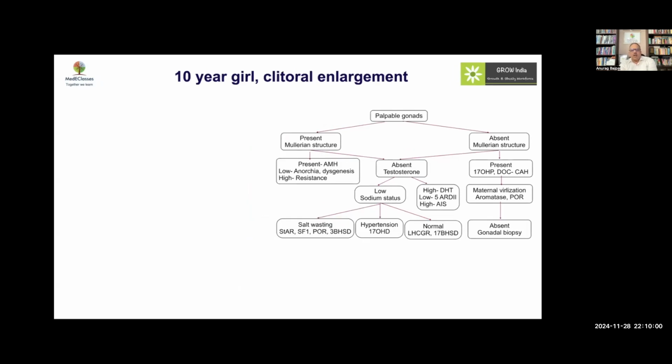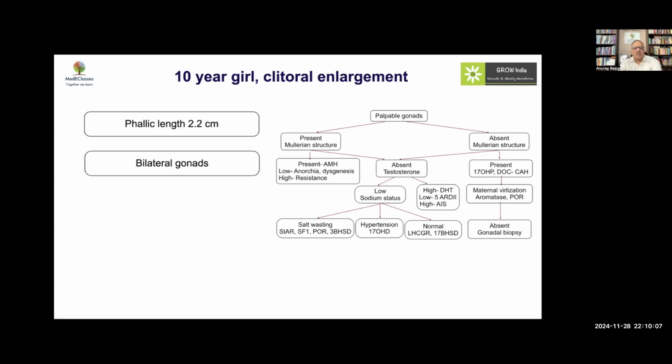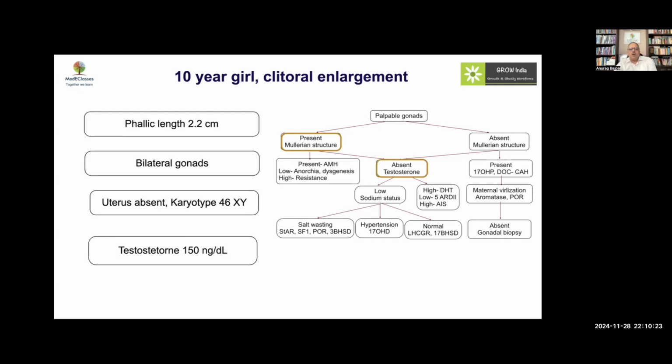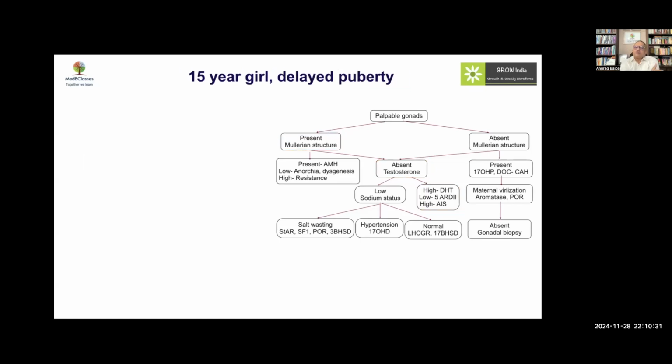10-year-old girl with clitoral enlargement, phallic size was 2.2. She was reared as female, and now the phallic size is increasing. There are bilateral gonads present. The uterus is absent. So what we're dealing with here is gonad present, uterus absent. So this is clearly going in favor of an XY DSD. This is somebody who is virilizing during puberty. So what we are looking at here is high testosterone, a high testosterone to DHT ratio, and 5-alpha reductase deficiency in that regard.